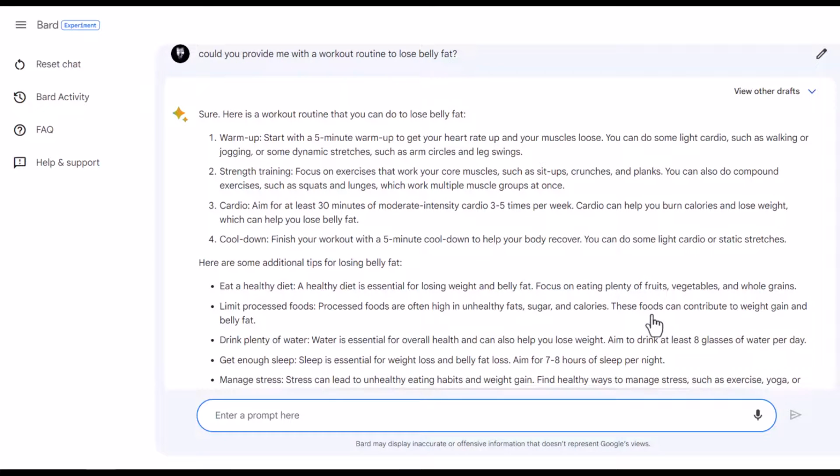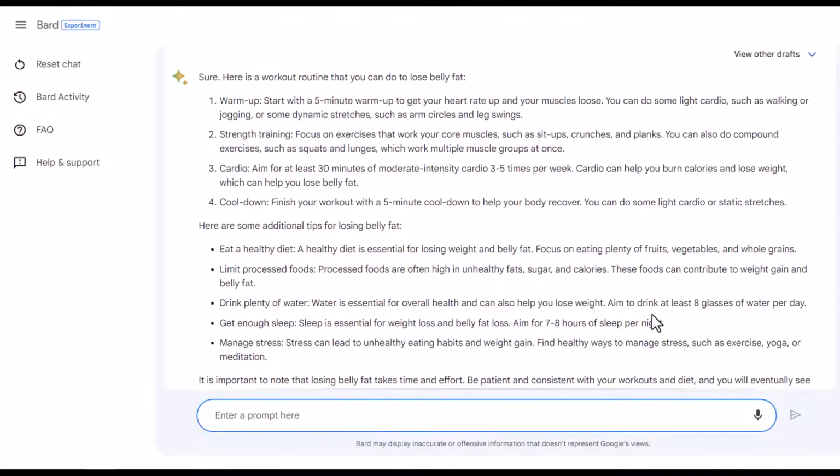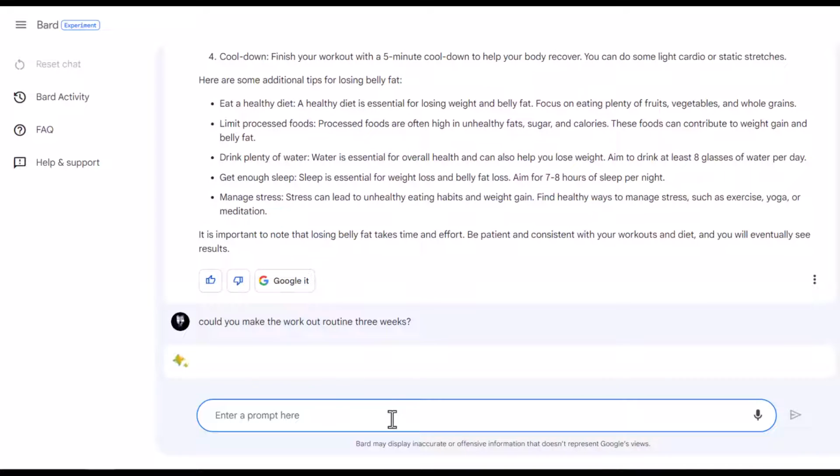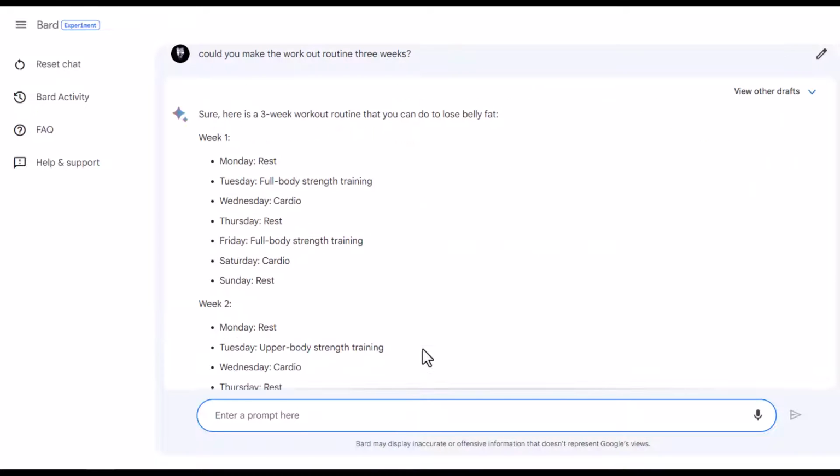Okay, so let me see, could you make the workout routine 3 weeks? All right, so as you know, it's a conversation, so it will continue the conversation from the previous query.